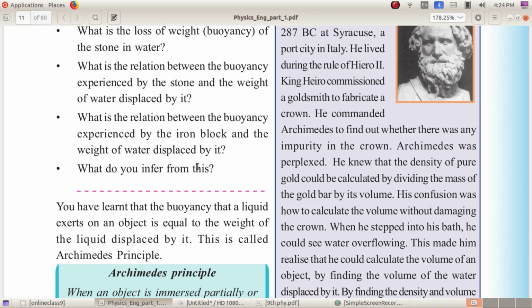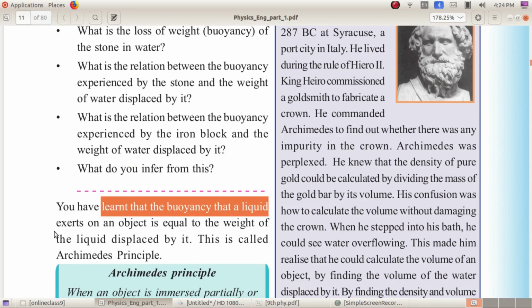That is, the buoyancy experienced by the object will be the same as the weight of liquid displaced by the object when we immerse the object into the liquid. What do you infer from this?